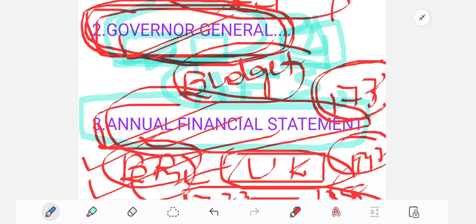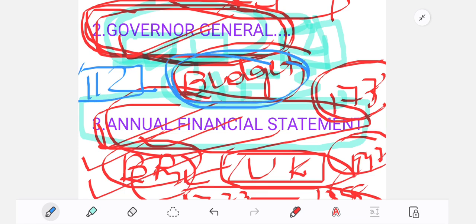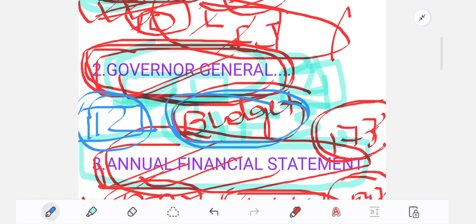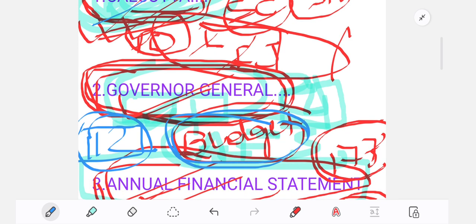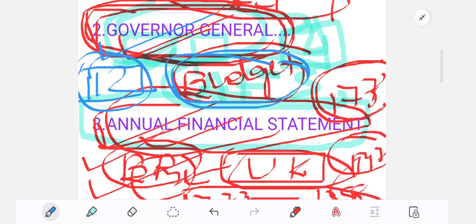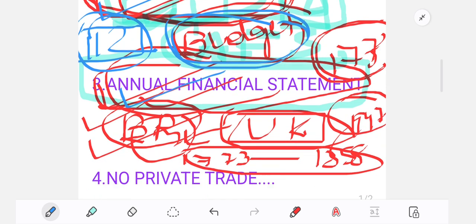So the annual financial statement is which article? It is Article 112 of the Constitution of India. The term budget is not mentioned in the Constitution of India; the words annual financial statement are mentioned. So what I told you: the Supreme Court was established in Kolkata, the Governor General was allowed 4 members to assist him, and the annual financial statement, that is the budget, was introduced. So 3 points are clear.